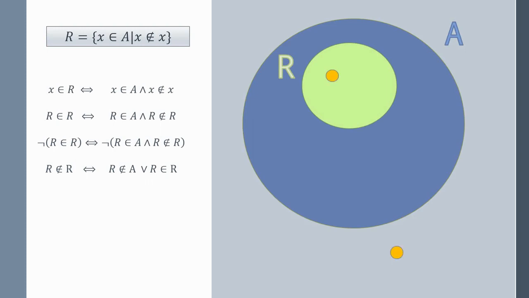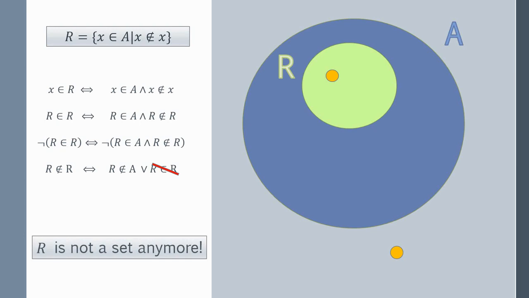And since we know that the statement that R includes itself leads to the paradox, we can rule that out. But since it is a necessary condition that R is an element of A, R cannot be constructed with our axioms so far, and is therefore excluded from the set theory system.